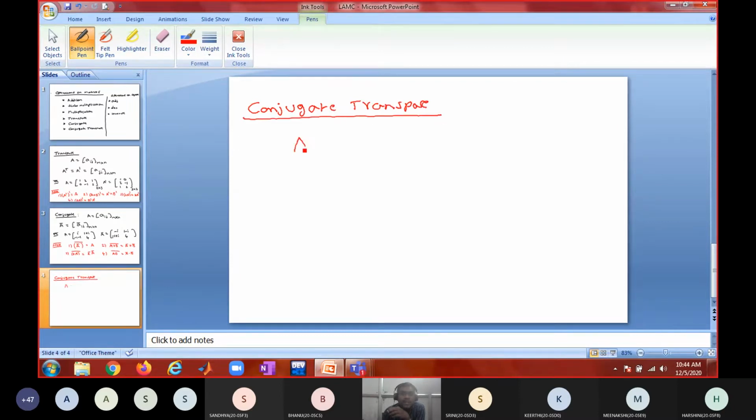The name itself is suggesting, suppose you have a matrix of order m by n. It can be a real matrix or complex matrix. Now, what could be the notation for conjugate transpose? A asterisk, or it can be written as A power theta. Both are the same notation for conjugate transpose. The name suggests conjugate it and then transpose it.